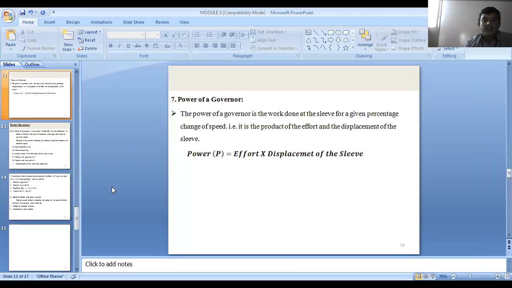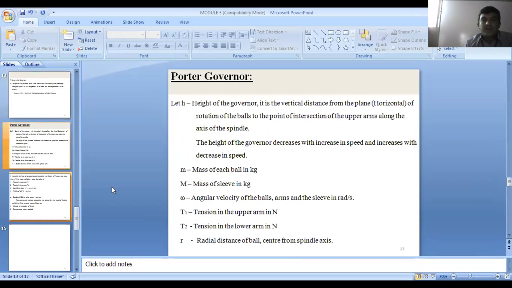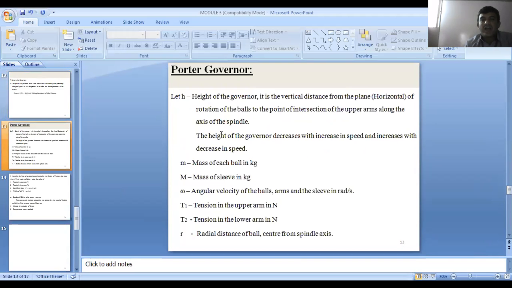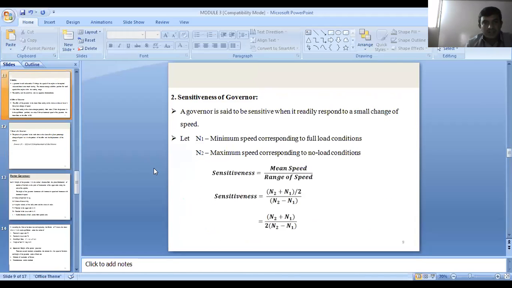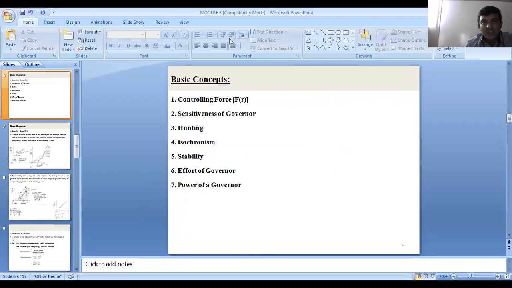And in the next class we'll move on to the Porter governor, and we have a small derivation on that Porter governor. And once you complete the equilibrium speed of the Porter governor, then we'll go on to solve some problems on this. Okay. If you have any doubt, you can ask me.